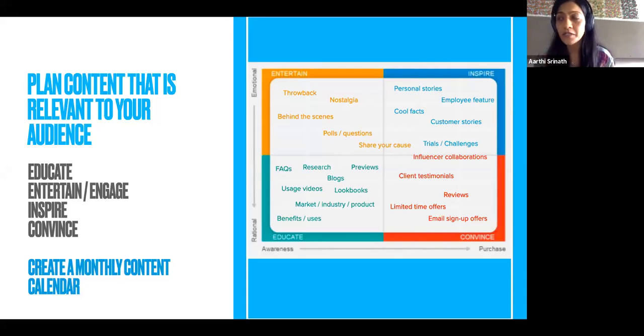So awareness to purchase is the marketing journey of the consumer, and rational to emotional is the emotional journey of the consumer. If we look at this 2x2 matrix that you can see on this side, we'll take a couple of examples. Often when you see customer stories or personal stories or impact stories, they are very inspiring, but they also end up moving you towards a purchase, right?